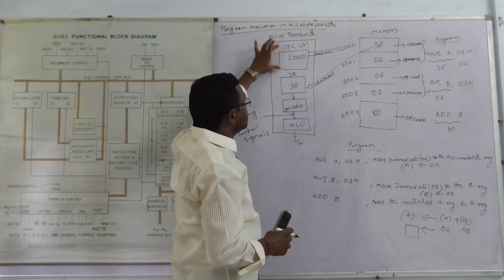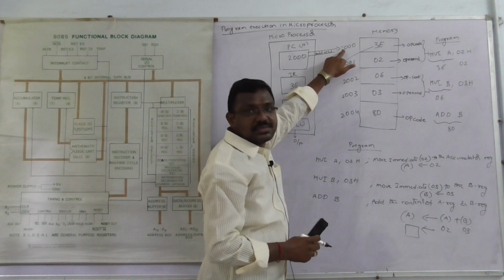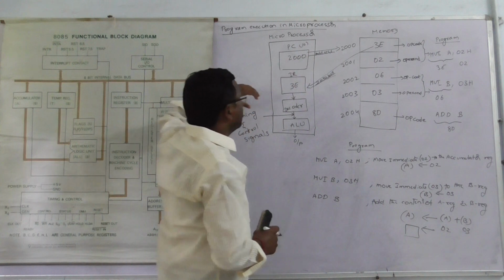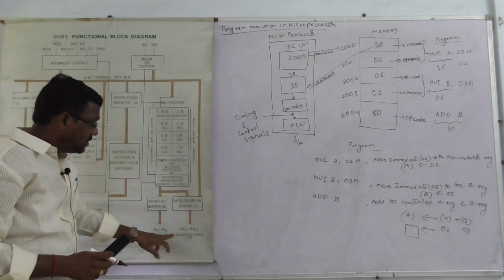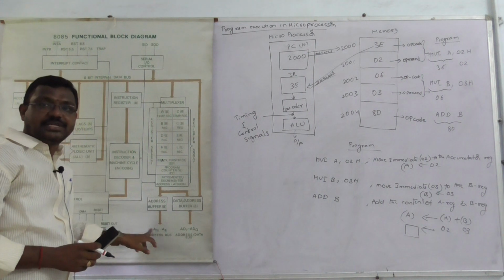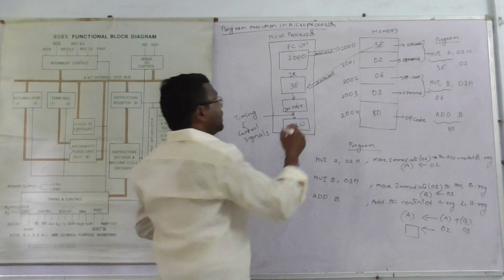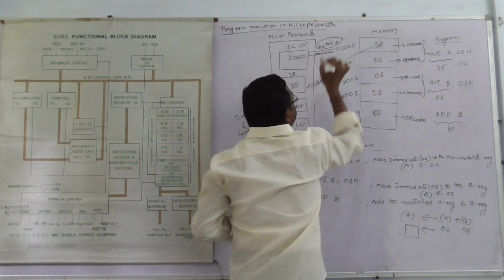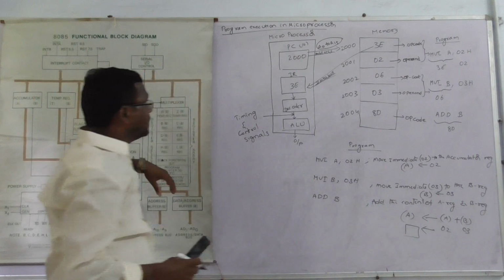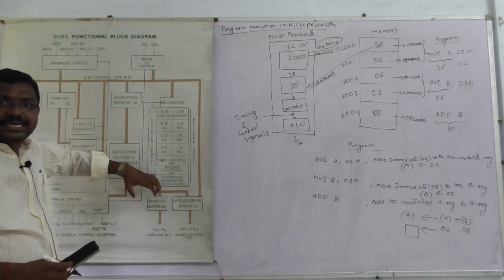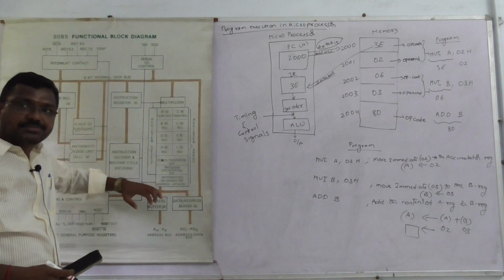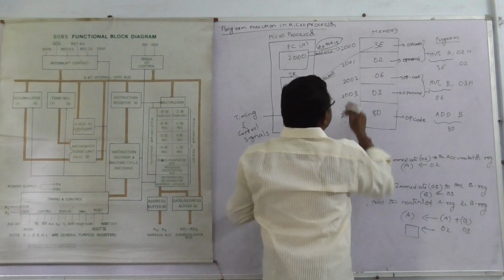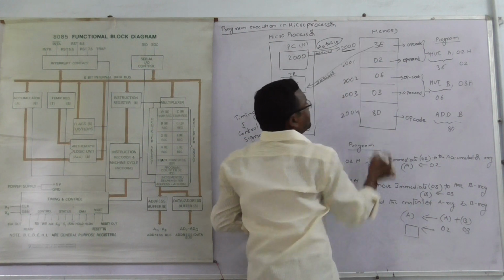Okay, first of all, this is the program counter. The program counter is a 16-bit register. It can store the memory address. The 8085 microprocessor has address buses from A0 to A7 and A8 to A15. From A0 to A15, that is a total of 16 address lines. The 8085 microprocessor sends the address through the address bus to the memory to find the particular address location.